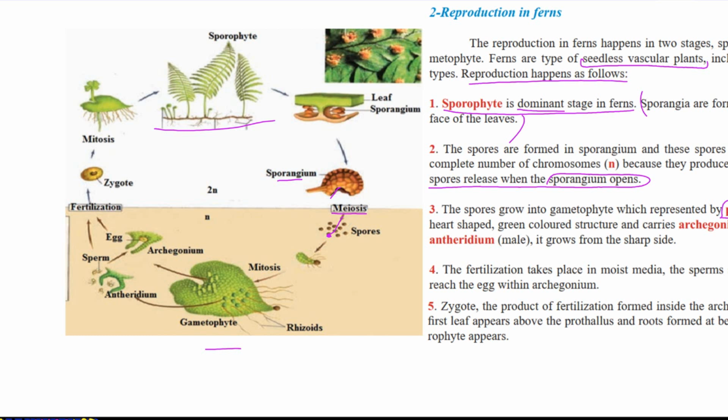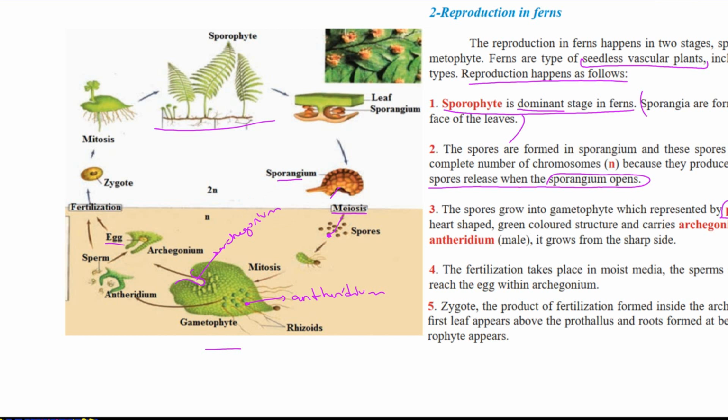It's a heart-shaped, leafy, green-colored structure. On one side, the sharp end contains the male reproductive cell, the antheridia or antheridium, but this folded, grooved part is the archegonium, which produces the female reproductive cell, the egg.